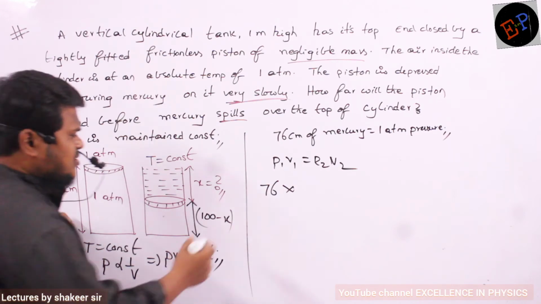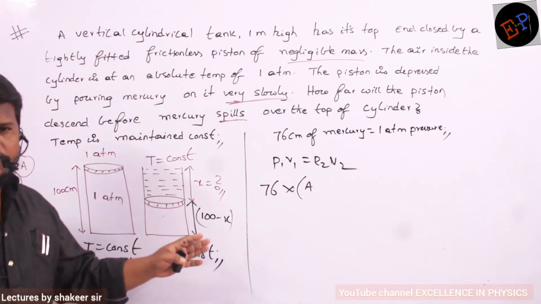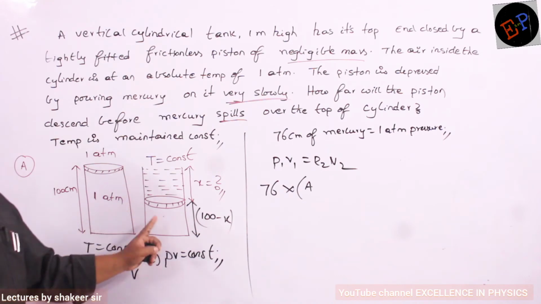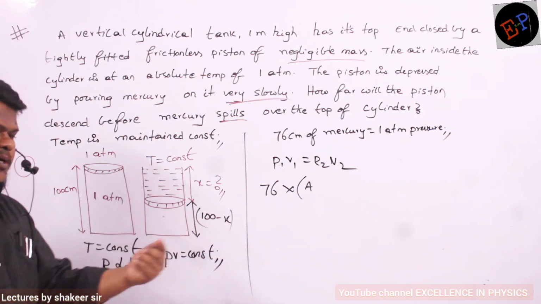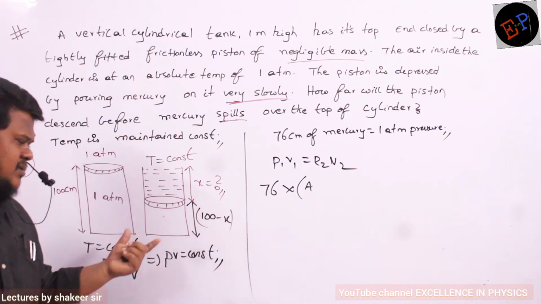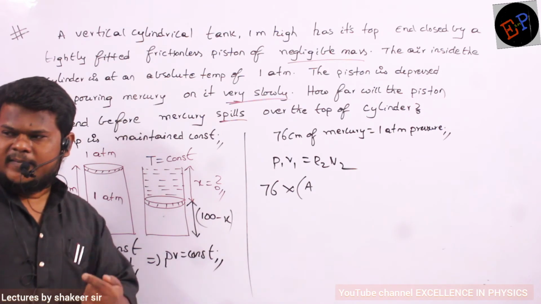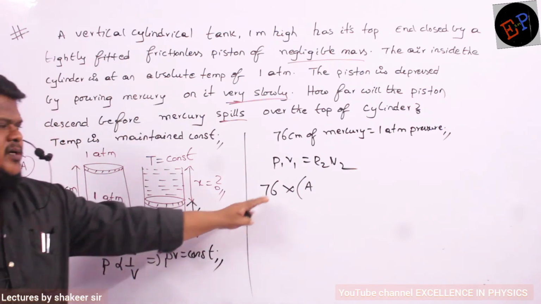So, area of cross section is how much? I don't know, let it be A, because the area of cross section is not changing, no? Here also area of cross section is A only, here also A only. This is a cylinder, no? What is its area of cross section? Pi r square. The base of the cylinder is a circle, and the area of a circle is pi r square. That you need not substitute, just write A here.